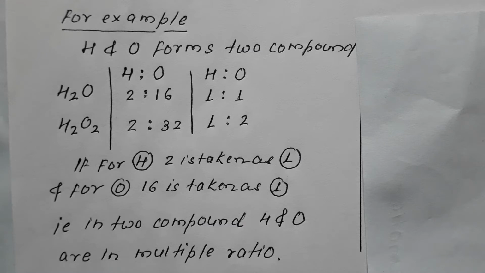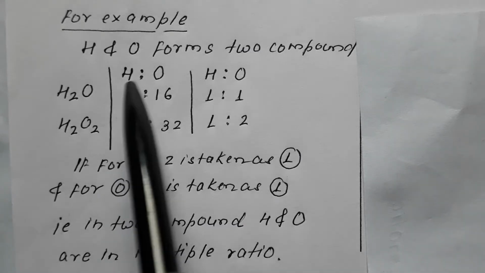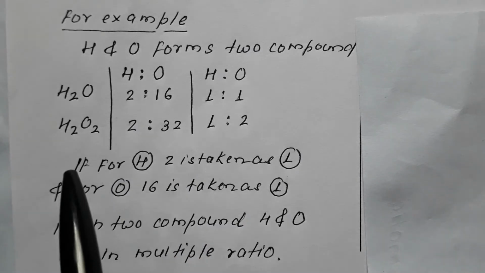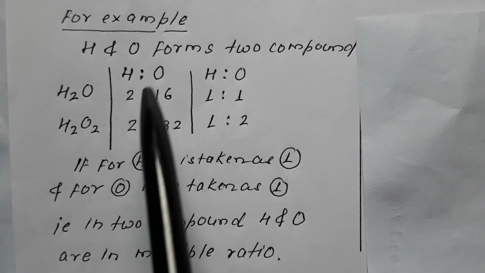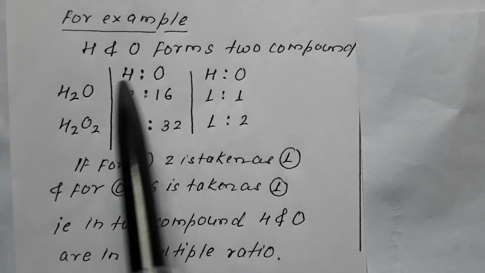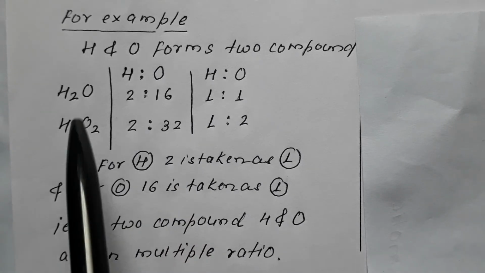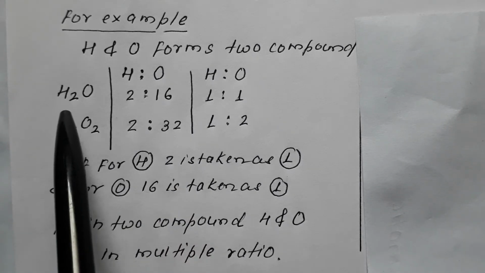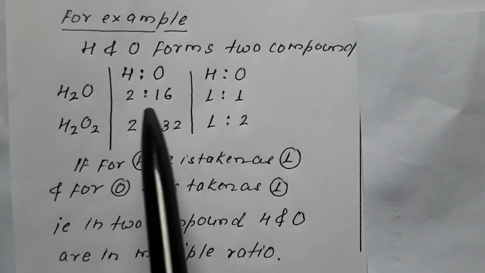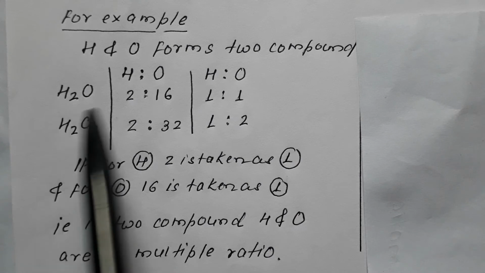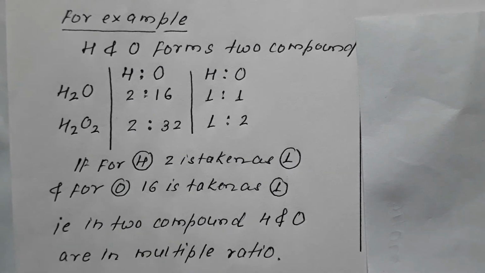Now if I write the proportion of hydrogen and oxygen in one and in the other: hydrogen is to oxygen in the first case. The weight of hydrogen is 1 into 2, that is 2, and the atomic weight of oxygen is 16. So it is 2 is to 16 in the first case.